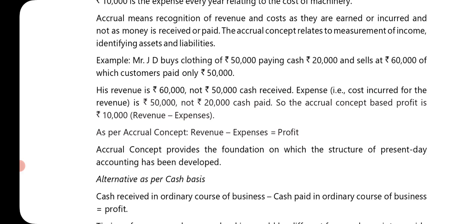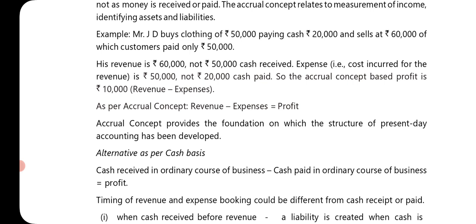He is buying 50,000 rupees of clothing by paying only 20,000. So 30,000 is yet to be paid. Now he is selling the goods at 60,000 rupees and the customer has paid 50,000 rupees. Okay, so 10,000 rupees is to be received, and while purchasing 30,000 is to be paid. Okay, so his revenue is 60,000, not 50,000 cash received. Expense, that is cost incurred for the revenue, is 50,000, not 20,000 cash paid. So accrual concept basis profit is 10,000, revenue minus expenses.